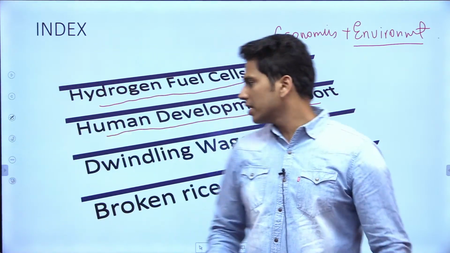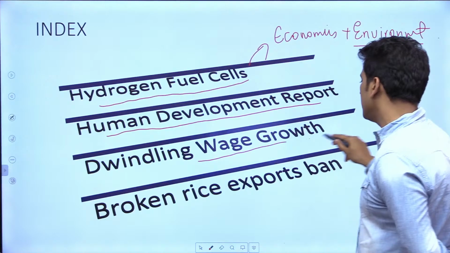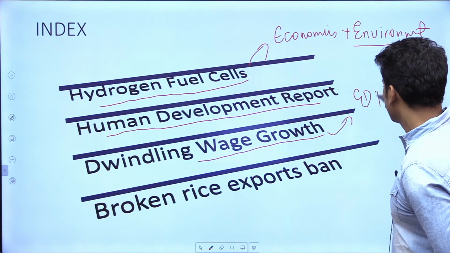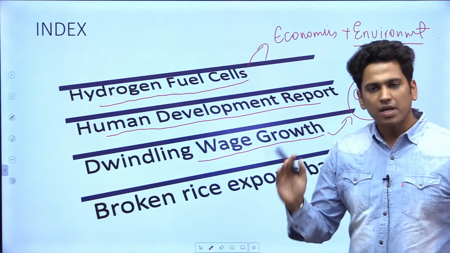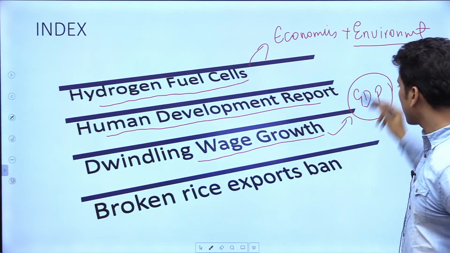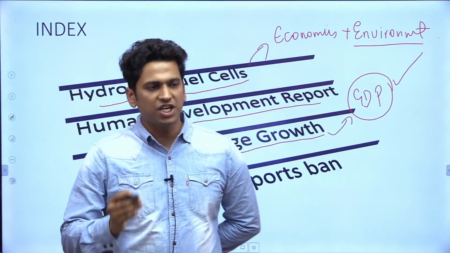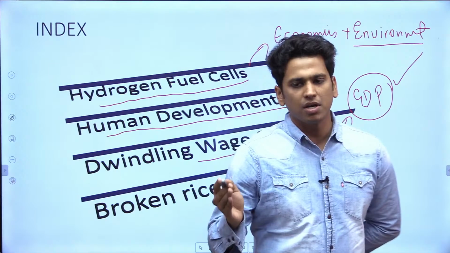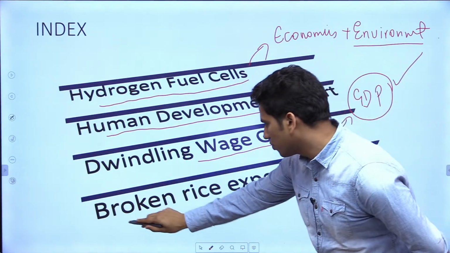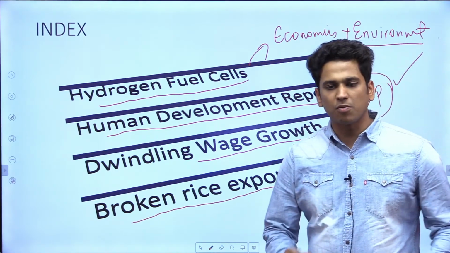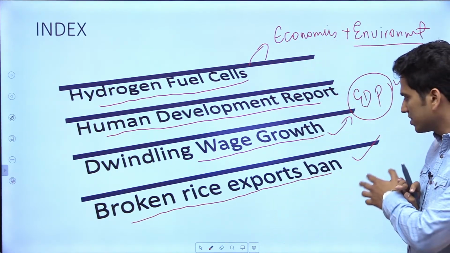Now, the third topic is related to dwindling wage growth. This is directly related to our GDP. I will let you know how it is directly related to GDP, and we will try to conclude a relationship between GDP and dwindling wage growth. And the last topic for today would be the broken rice exports ban.